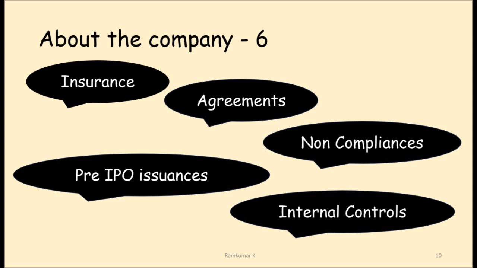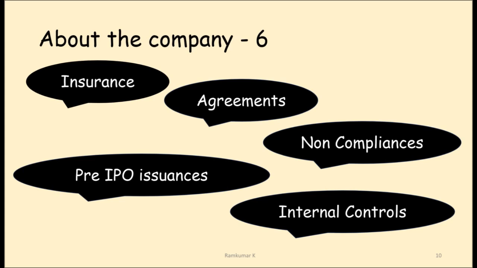Now, in terms of non-compliance, there are quite a few non-compliances which mainly deal with the TDS of the subsidiary, that is NDML. There are a few non-compliances related to the main company, that is NSDL, which is coming out with the IPO, as well as the bank. But overall these non-compliances have been dealt with by the company, as is mentioned in the prospectus, and they have put effective internal controls in place to ensure that such things do not happen in future.